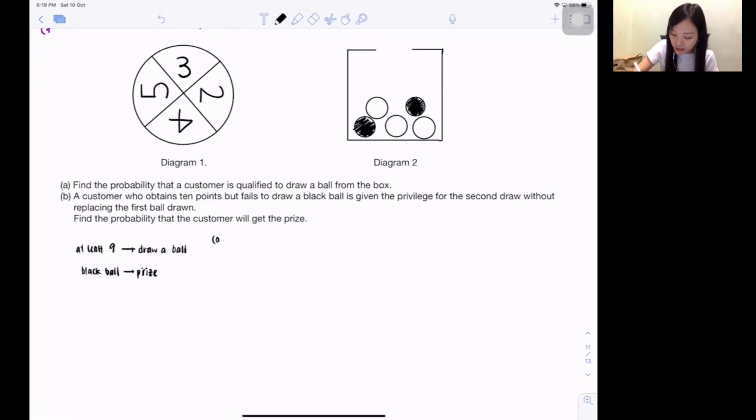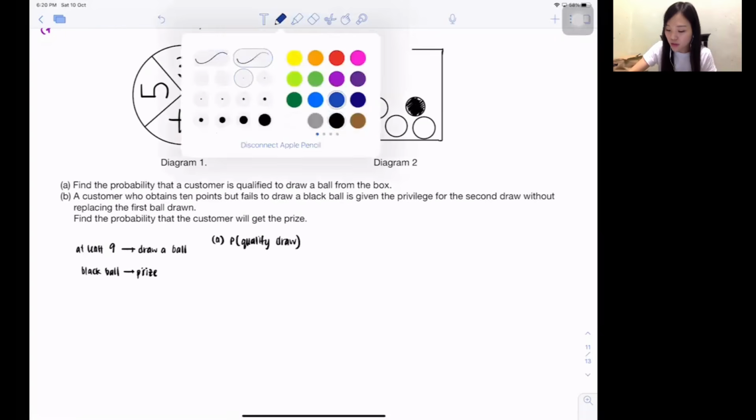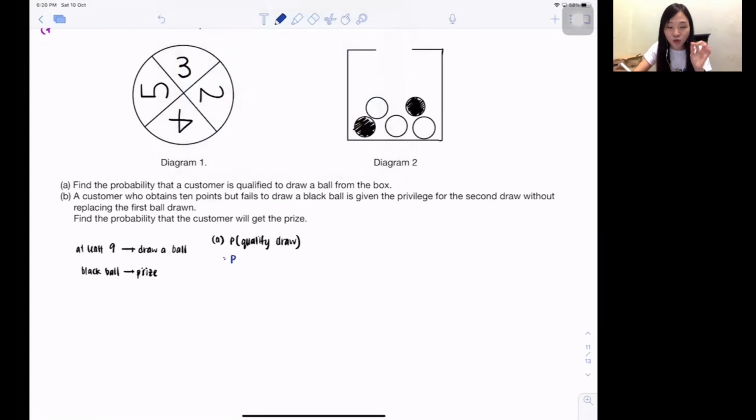Next, A. Find the probability that a customer is qualified to draw a ball from the box. So they say find the probability of you being qualified to draw a ball. Just now, the question said that for you to draw a ball, you must get at least 9 points. So you just need to find the probability for at least 9 points. At least, isn't it bigger than or equal to 9? Correct? So bigger than or equal to 9 includes what numbers? Isn't it 9 points or 10 points?